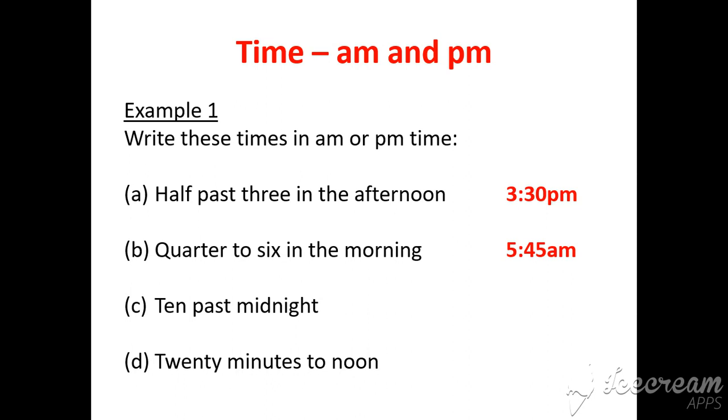10 past midnight. Now midnight is 12 AM. And it's 10 past, so it's 12:10 AM. And 20 minutes to noon. 20 minutes to noon means it's got 20 minutes until it's lunchtime, 20 minutes till midday, so it's going to be 11:40 AM. Still in the morning because noon is when it goes to PM.